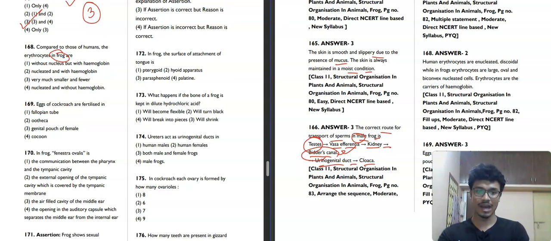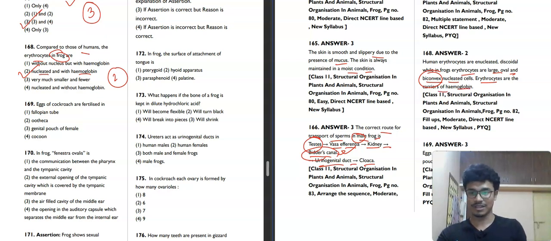If we cut the frog, you will see that there is red blood there. So there must be hemoglobin, but there is one difference between human and frog: the RBC or red blood cell of frog is nucleated, and we have biconcave but non-nucleated, enucleated. That's why the frog's erythrocyte will be nucleated and with hemoglobin. That's why the second option will be our correct answer. You can also read that erythrocytes are large, oval and biconvex. We have biconcave non-nucleated cells. So erythrocytes carry hemoglobin. Yes, that's correct.